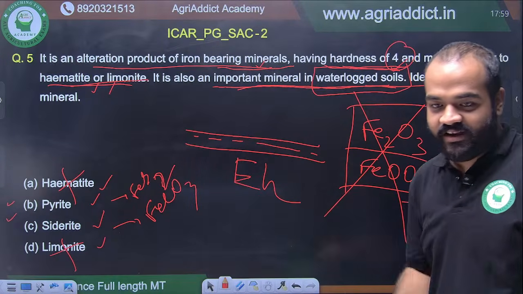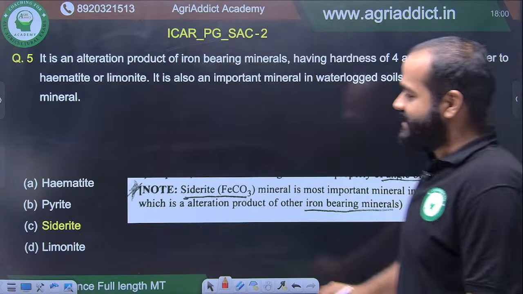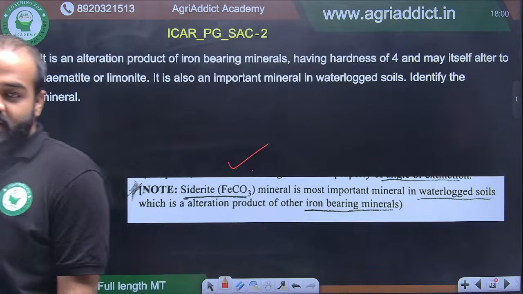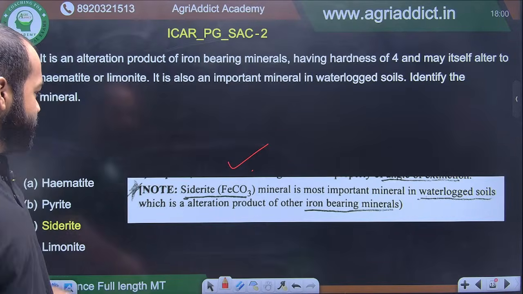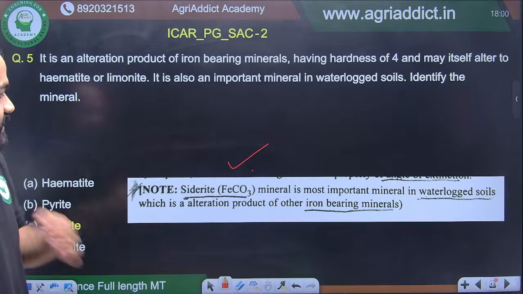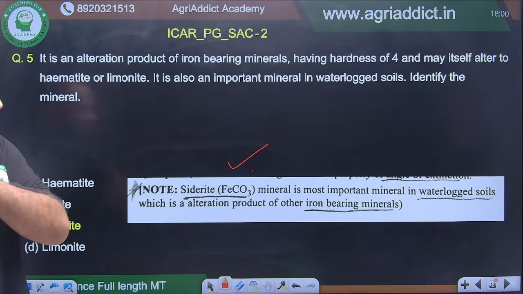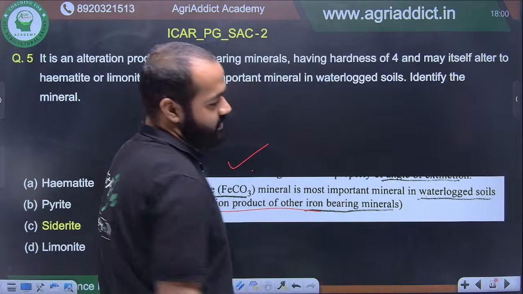And yes, you all are correct. You are telling that siderite, option C, and it is correct. This snapshot has been taken from Treatise. If you can see in the soil chemistry, there in the note below, you can see this. Siderite, FeCO3 mineral is the most important mineral in waterlogged soils, which is an alteration product of other iron-bearing minerals.